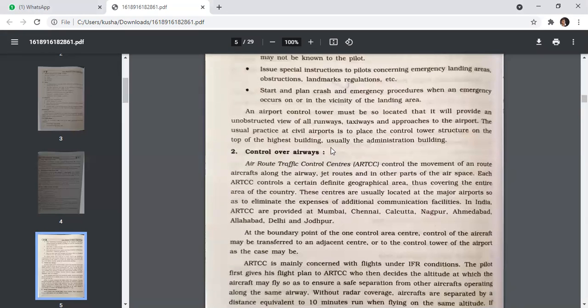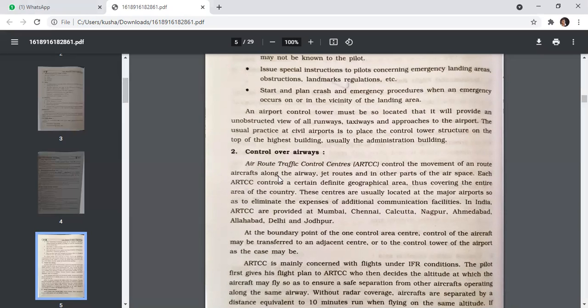Second is control over airways, the air route traffic control centers. Air route traffic control centers control the movement of en route aircraft along the airway, jet route, and in other parts of the airspace. Each ARTCC controls a certain defined geographical area, thus covering the entire area of the country. These centers are usually located at the major airports so as to eliminate the expense of additional communication facilities. In India, ARTCC are provided at Mumbai, Chennai, Kolkata, Nagpur, Ahmedabad, Allahabad, Delhi, and Jodhpur.